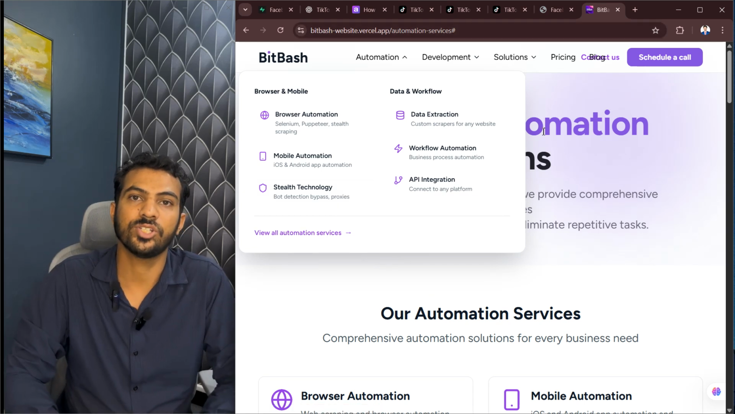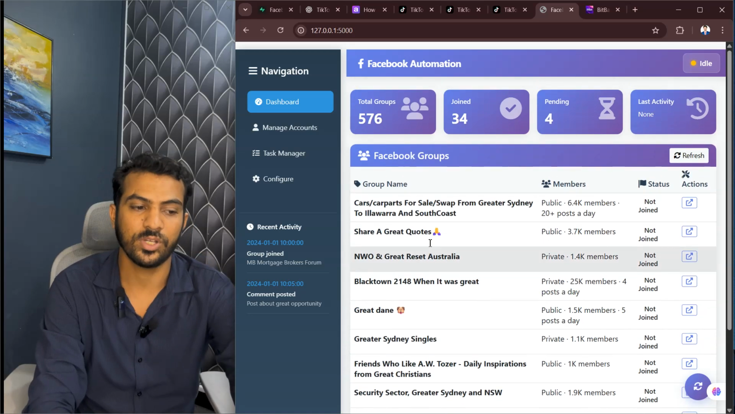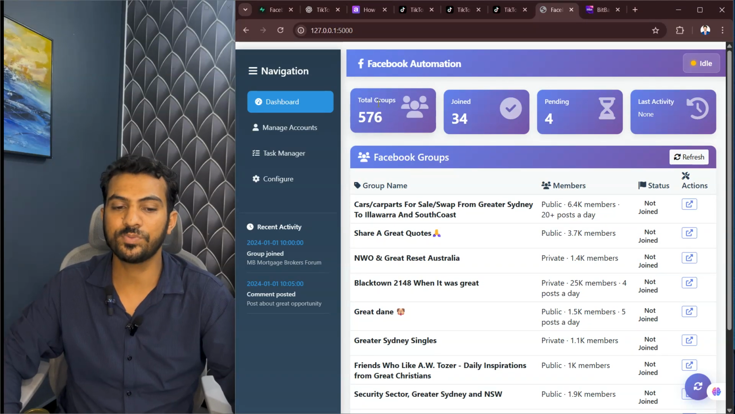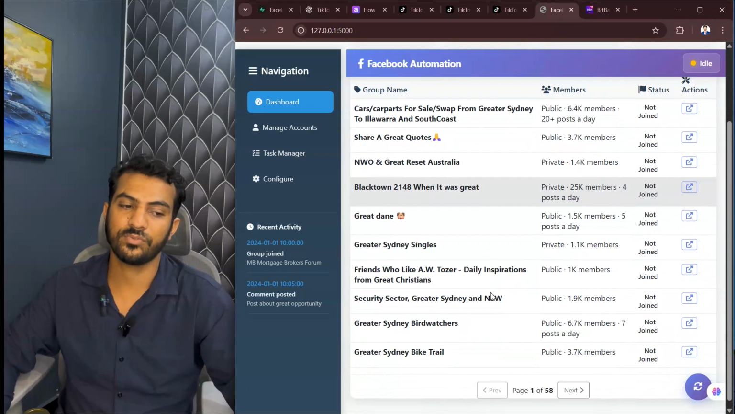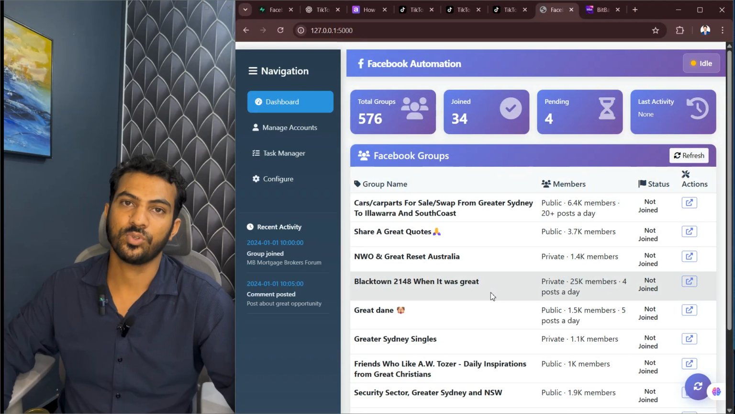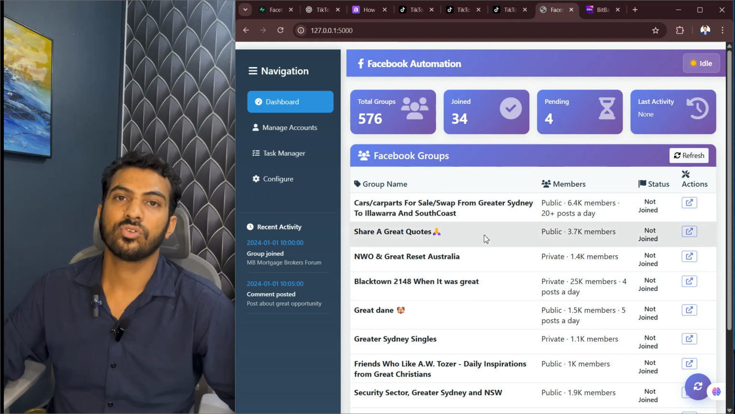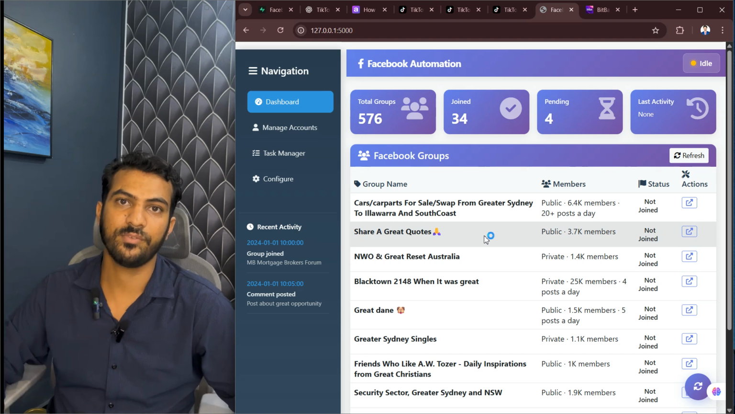Looking into the system, here is the dashboard. On the home page it contains four sections: total groups, joined groups, pending groups, and last activity. In total groups, these are the groups we found by searching a keyword on Facebook, like recommendation businesses for the broker. We found all the groups matching the title, grabbed them into our DB, and stored them for future use, saving their links and status, whether we have joined or not.